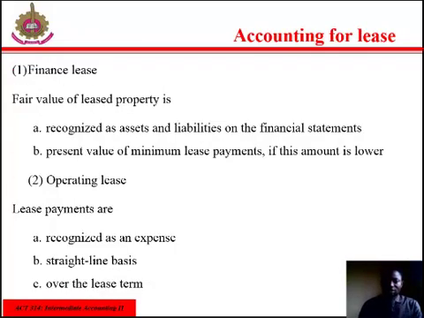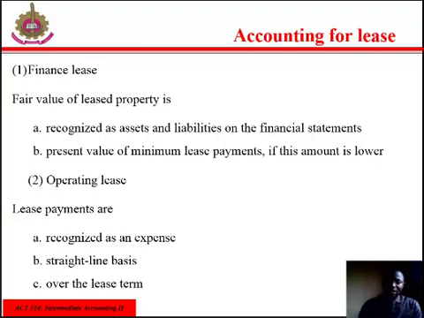Accounting for a lease. Accounting for a finance lease under the lessee: the fair value of the leased property is recognized as assets and liabilities on the financial statement, or the present value of minimum lease payments if this amount is lower.